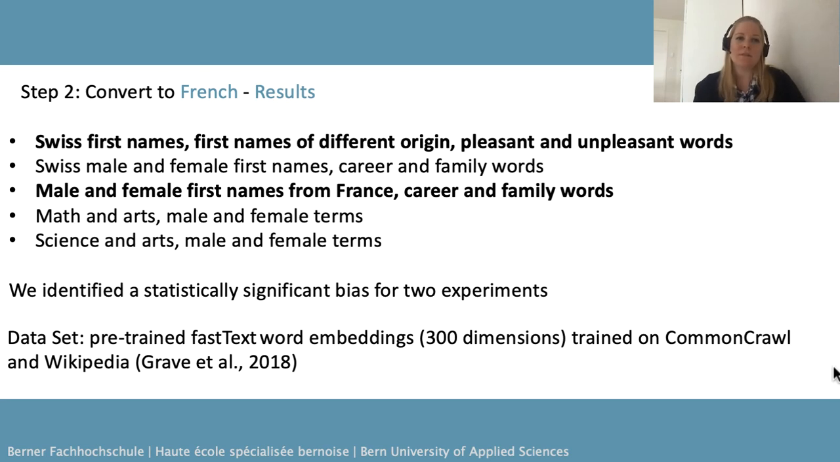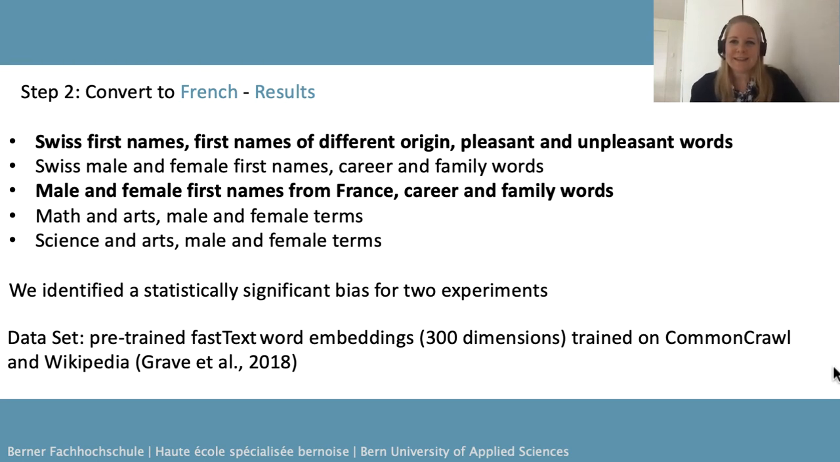For French, the results are similar, but we could not identify a statistically significant bias for Swiss male and female first names and career and family words. For the rest, we have similar results as for German. We could confirm the origin bias for the names and the pleasant and unpleasant words, and we could confirm the career and family words bias for male and female first names from France. But we could again not confirm the math and arts and science and arts experiments for French.